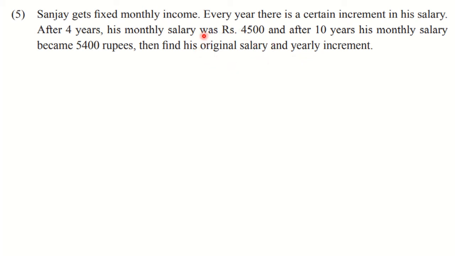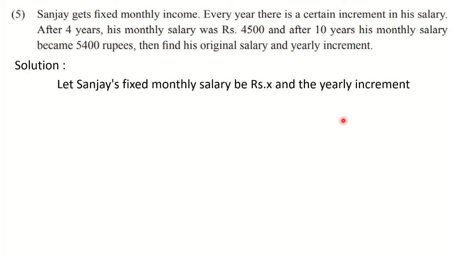So we are going to assign variables x and y here. We will take the original salary as rupees x and the yearly increment as rupees y. This is the first thing that we are going to do. That let the original salary of Sanjay be rupees x and the yearly increment is rupees y. So that is our first statement.